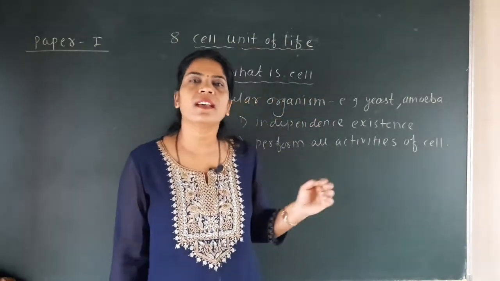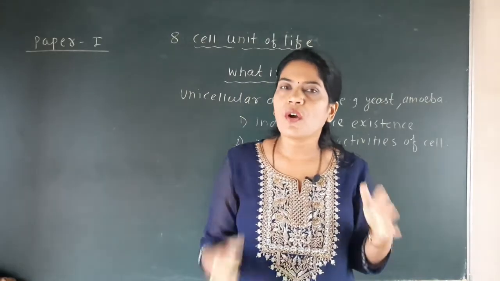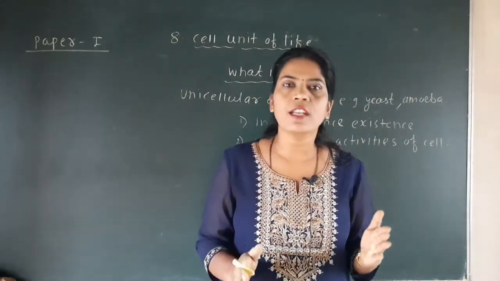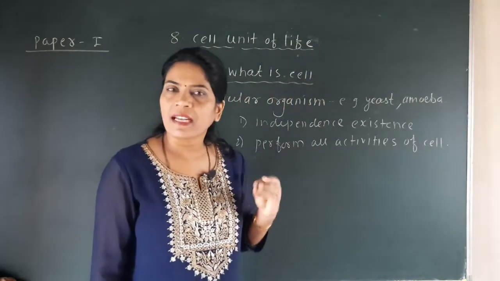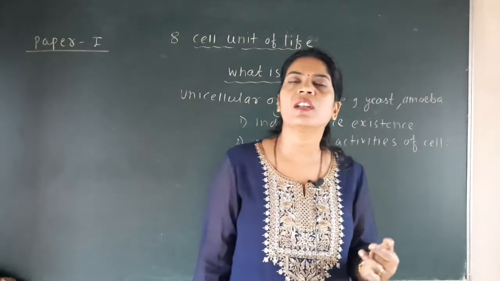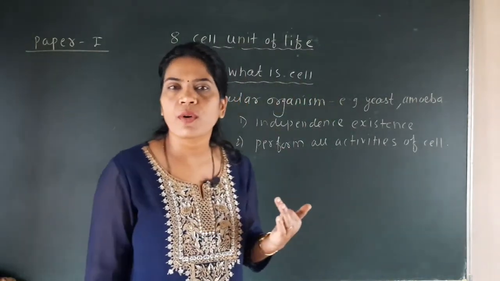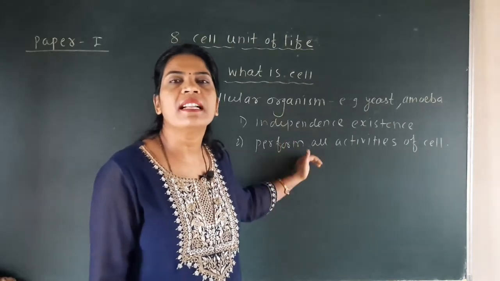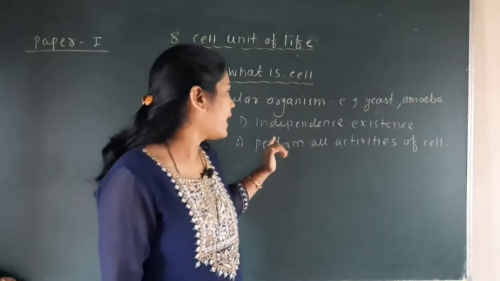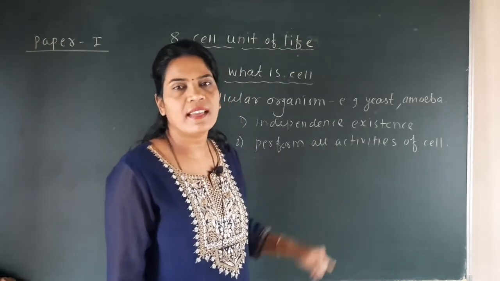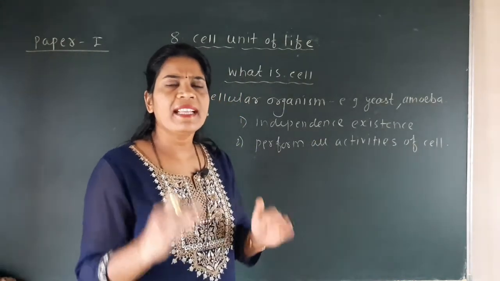That means even though these are primitive organisms, all the activities necessary for life, necessary for the organism to survive, are called living processes. That means nutrition, circulation, excretion, reproduction, control and coordination. These all activities are performed by that single cell only, and that single cell is able to exist and survive.